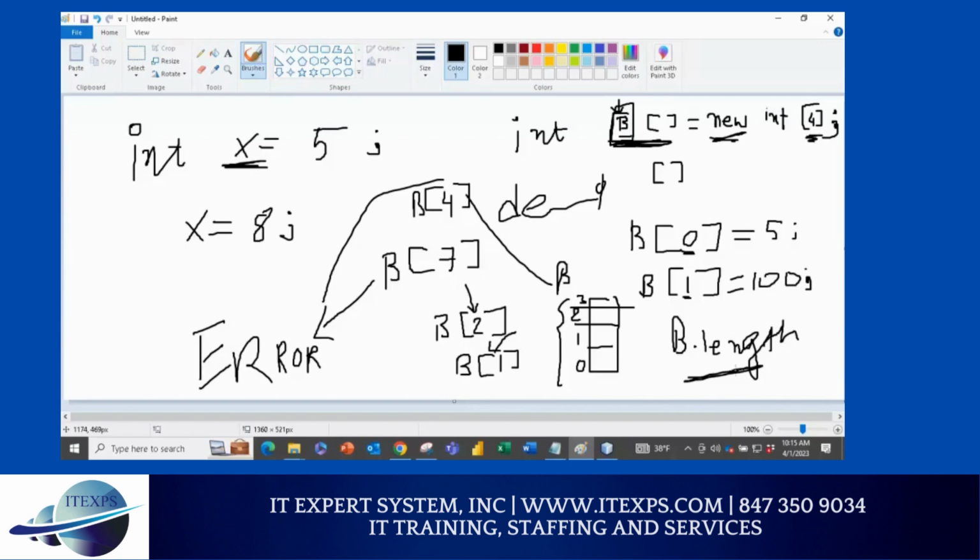Array, always go with the loop because you can see 0, 1, 2, 3, these are indexed. So whenever we use a loop, we can easily do the array part. There's no way to expand the array once you've created it. So these arrays are static arrays, so you cannot expand or decrease the array.